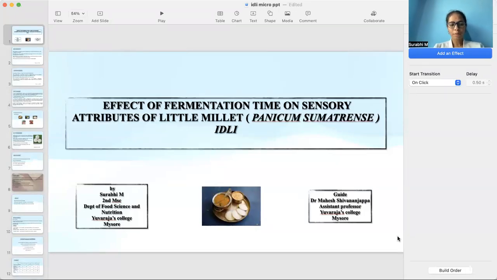Myself Surabhi. I am from the Department of Food Science and Nutrition, Yuvarajas College, Mysuru. I am here to present my study on the effect of fermentation time on sensory attributes of little millet idli.